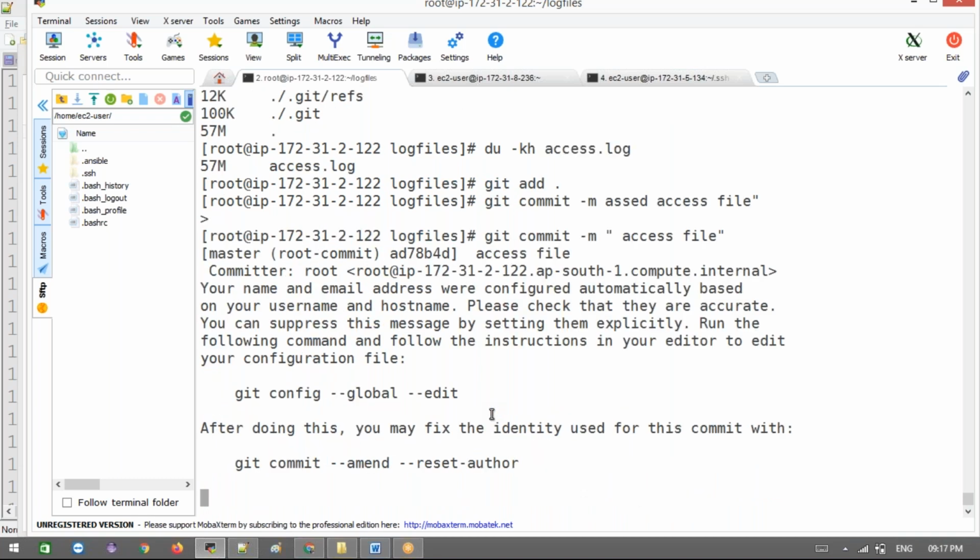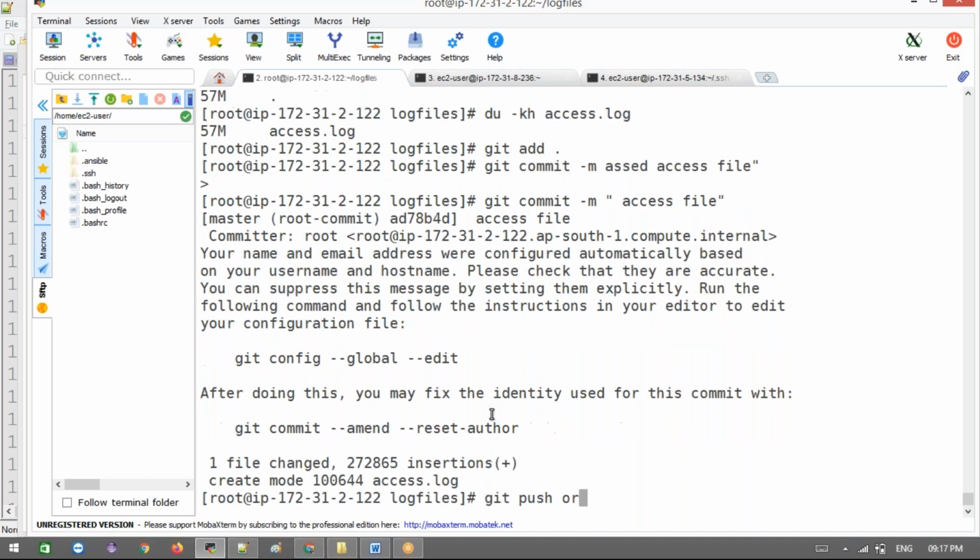Now push. I'm pushing this. Even if you guys want to use it, you can use this. It's not only for you, it will work for others too.